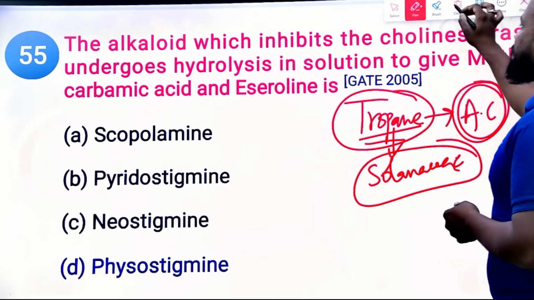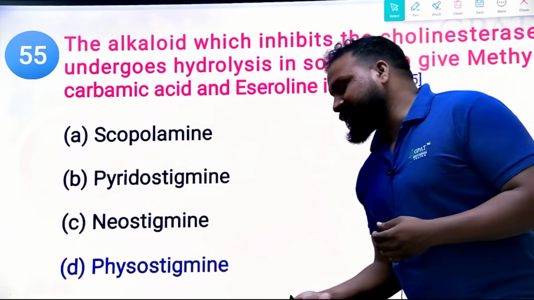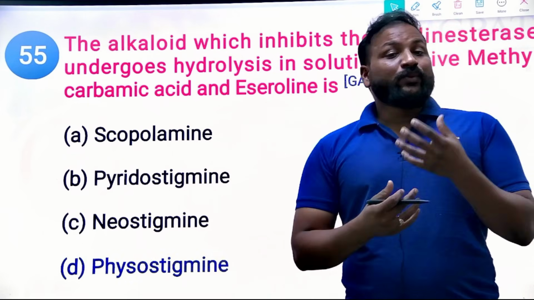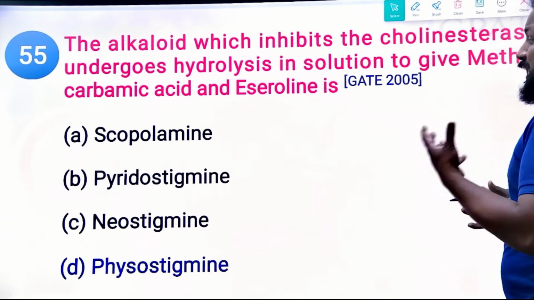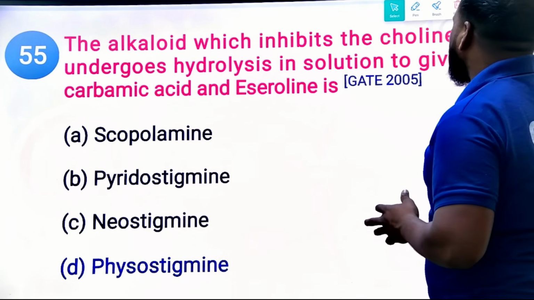But the thing is, they're asking here: after the hydrolysis, which of the following can give you the carbamic acid and eseroline? So physostigmine is the right answer.